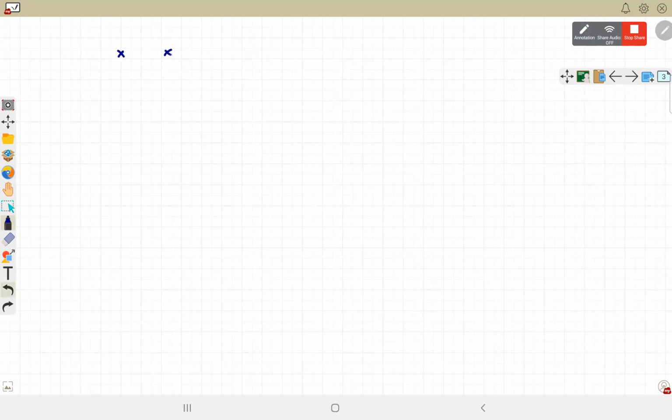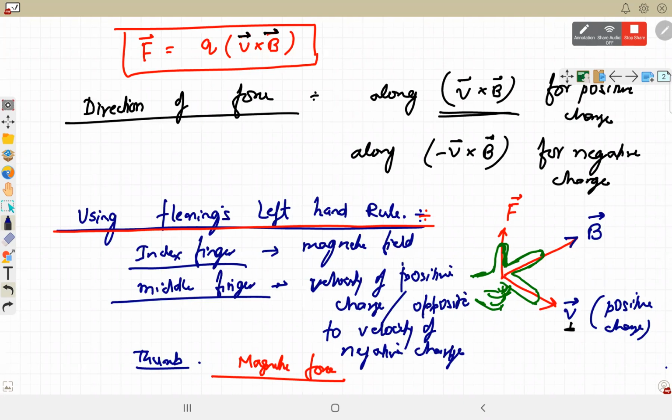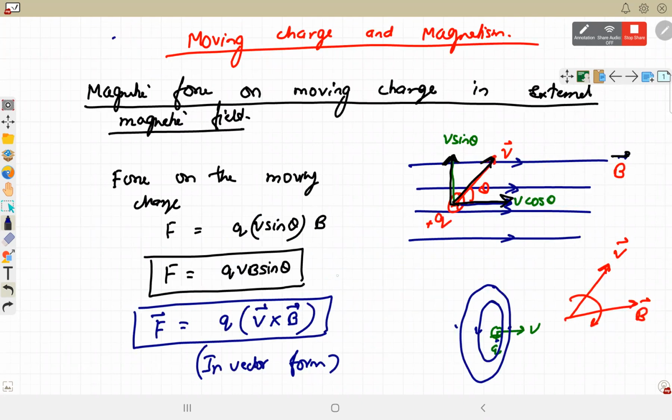I'm just taking the diagram case. So this force formula, we can also write as F is equal to Q into V perpendicular times B, where V perpendicular is the component perpendicular to the magnetic field, and V cos theta is called parallel because this is the symbol for parallel lines.